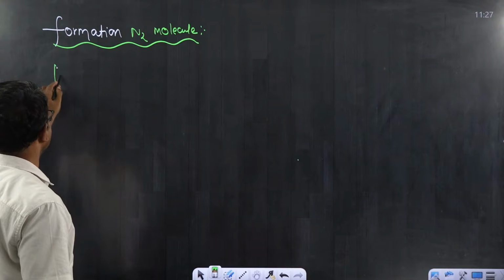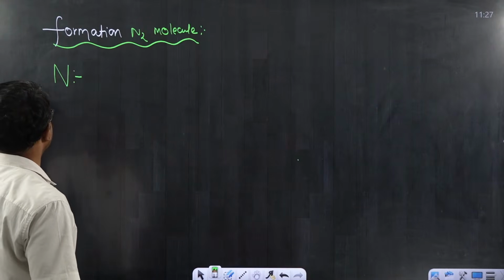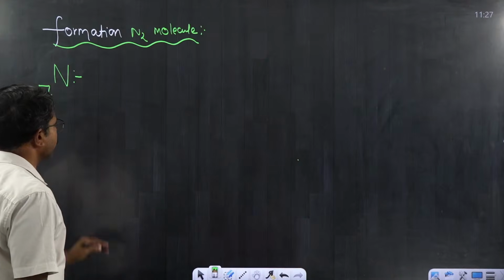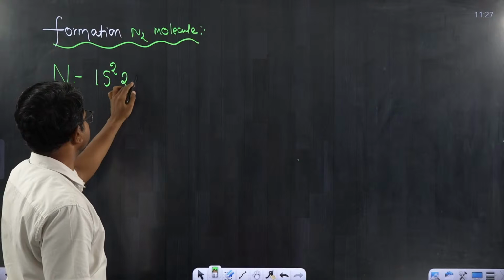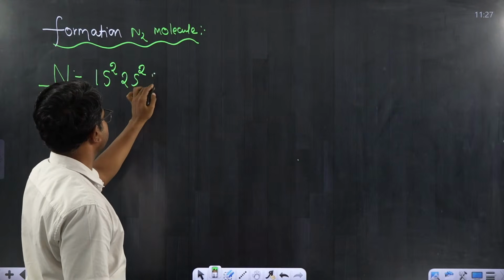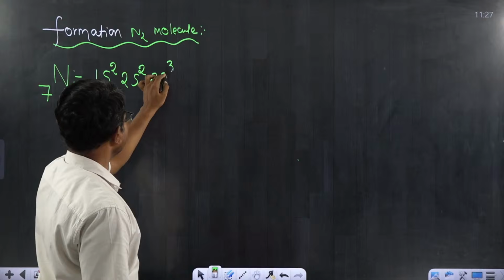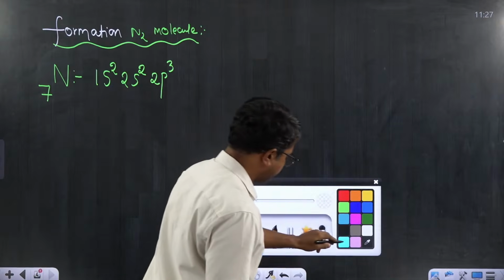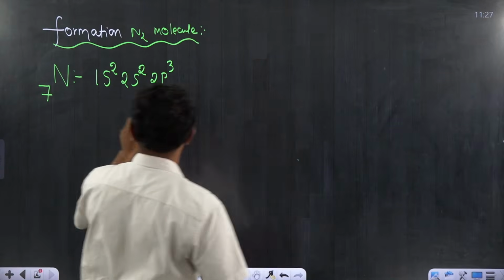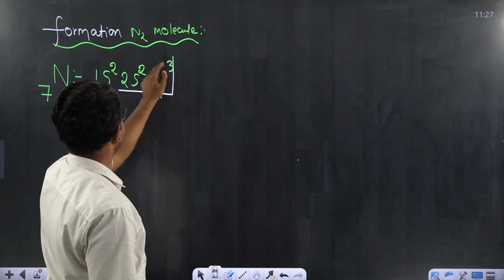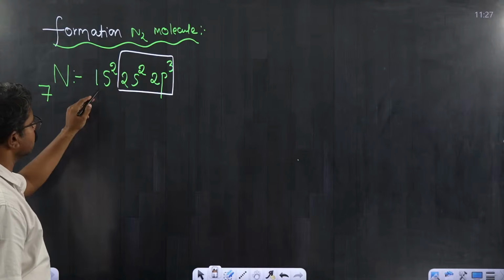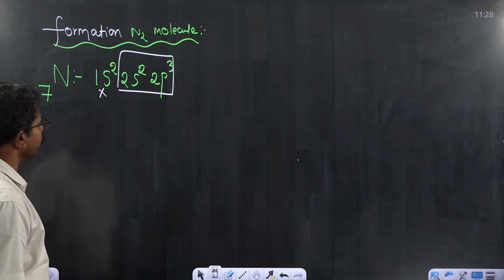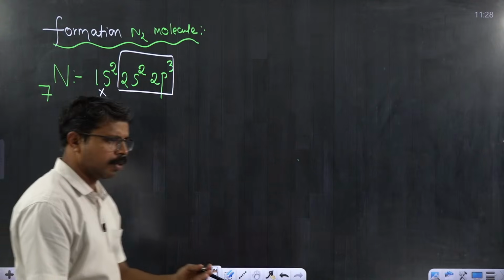Let me write the electronic configuration of nitrogen. The atomic number of nitrogen is 7 and its electronic configuration is 1s2, 2s2, 2p3. As we know, the electrons from the valence shell can participate in bonding. The inner shell electrons are not easy to use for bonding. It's a very simple logic.